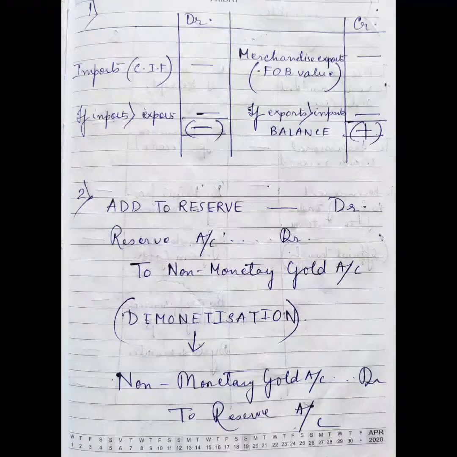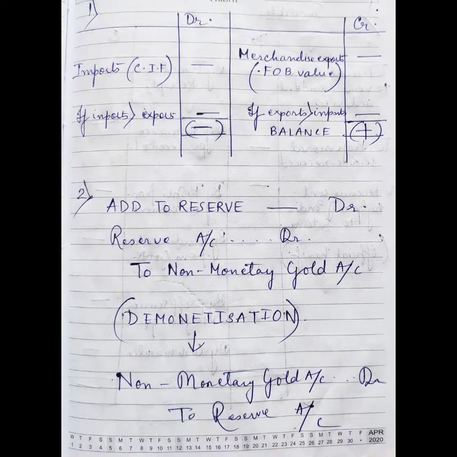If the imports are greater than the exports, then obviously there is a deficit. That is totally an expense to us, so it will be put on the debit side. And if the exports are more than the imports, obviously there is a surplus, that is a profit, so it will be put on the credit side. Similarly, the loss will be put on the debit side.